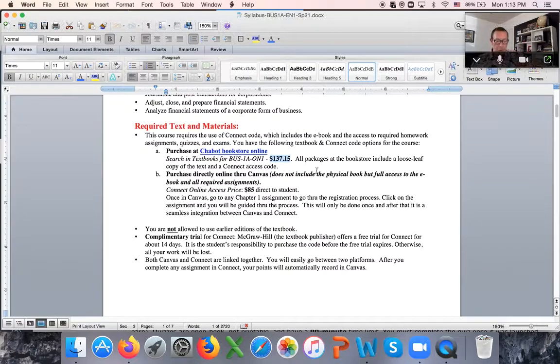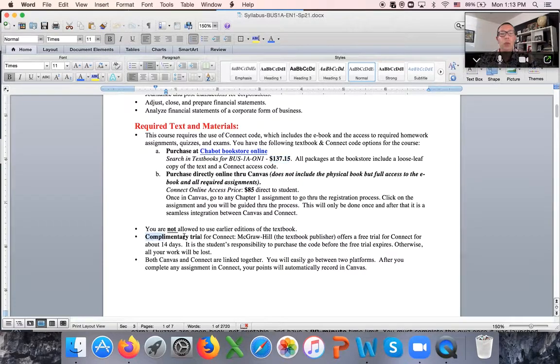So they will send you the book. The book will look like this. It will be shrink wrapped. And then on the last page, I don't have it, but you will have it. You will have a printed code. So when you register for Connect, you enter that code. But it's more expensive, $137. So it's your choice.